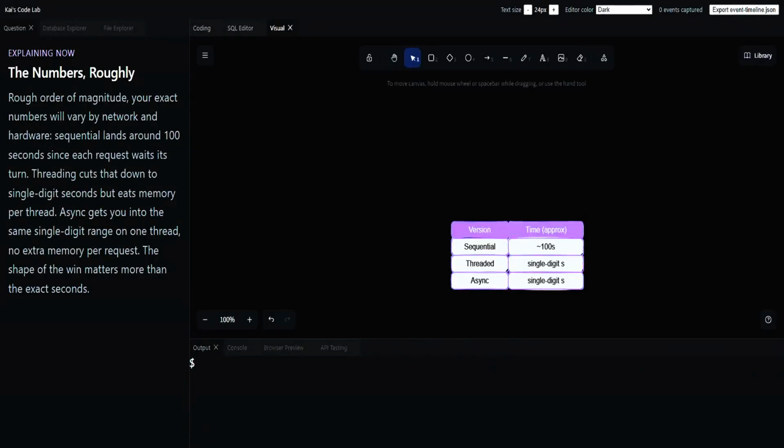Rough order of magnitude, your exact numbers will vary by network and hardware. Sequential lands around 100 seconds since each request waits its turn. Threading cuts that down to single digit seconds but eats memory per thread. Async gets you into the same single digit range on one thread, no extra memory per request. The shape of the win matters more than the exact seconds.